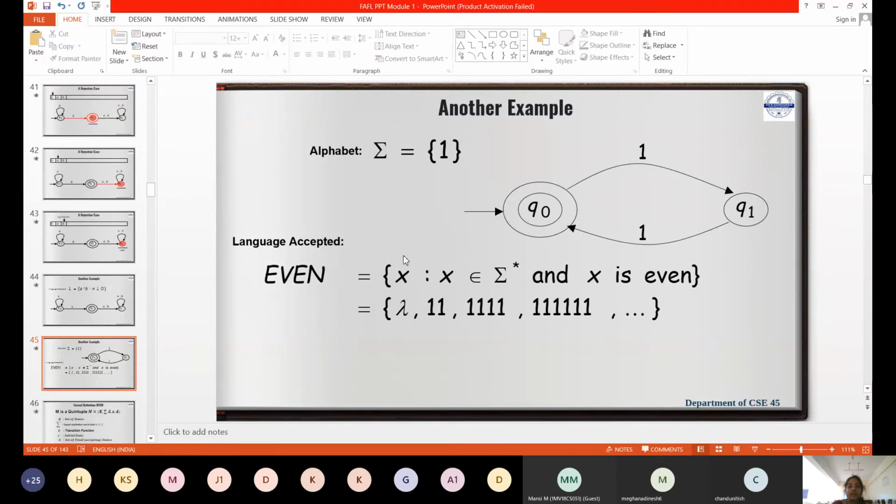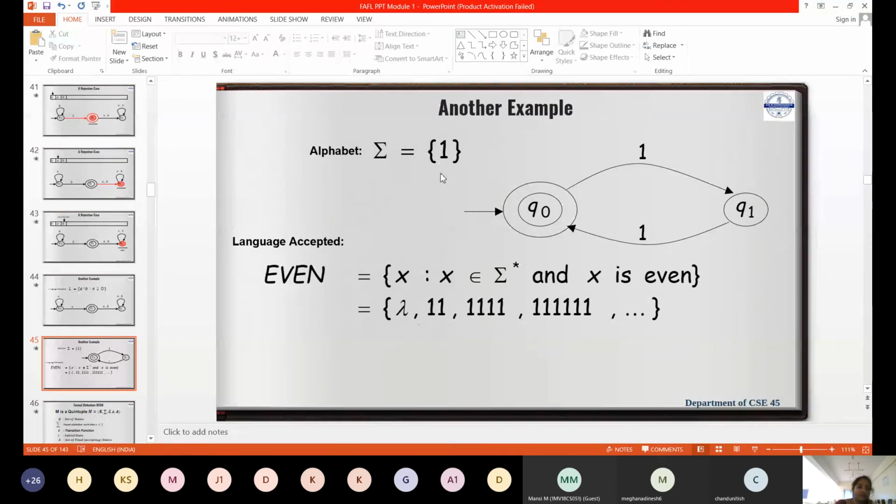Looking at here, they will give just L is equal to X. X means what? All the strings that belong to this. The moment you see sigma star, you should know that empty string is also possible, correct? Sigma star means what? 0 or more number of possibilities. 0 possibility is epsilon, that is what your lambda. And what is X? Length is even. So even length strings, the strings are the combinations of ones.